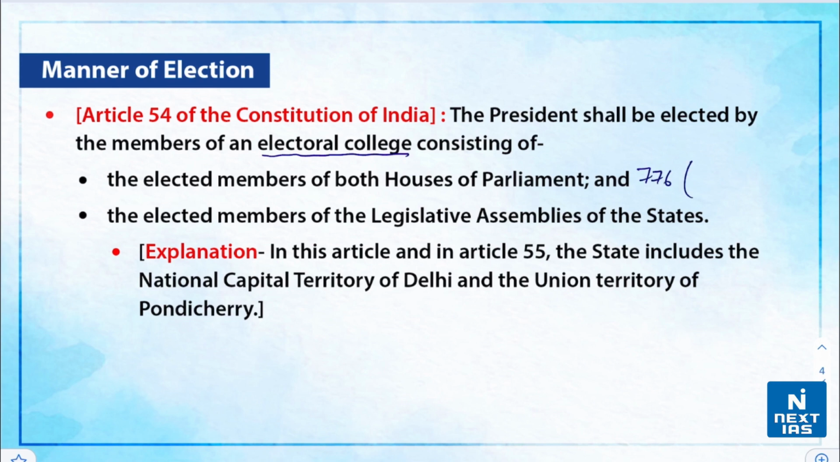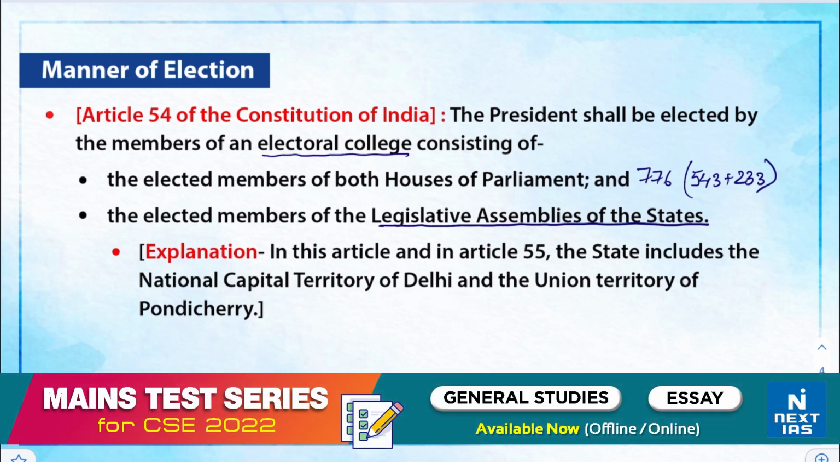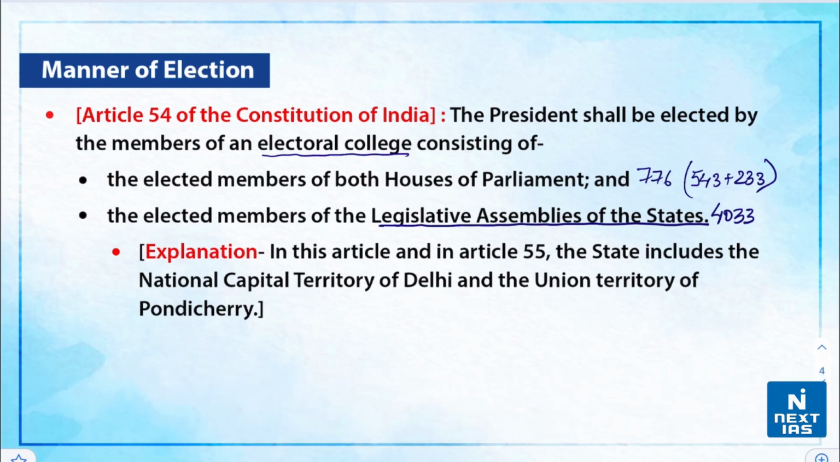That is 543 for Lok Sabha and 233 for Rajya Sabha. This excludes the nominated members of both Lok Sabha and Rajya Sabha, and we also add the elected members of the legislative assemblies of the states. So in the current scenario for 2022, we have 4033 MLAs, and before 2019 it was around 4120. That was before the abrogation of Article 370. So now it is 4033, and this gives us a total of around 4809 members.